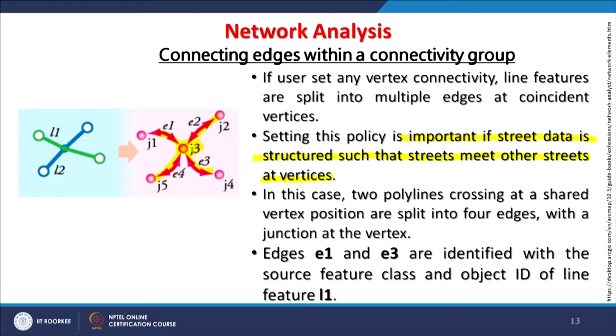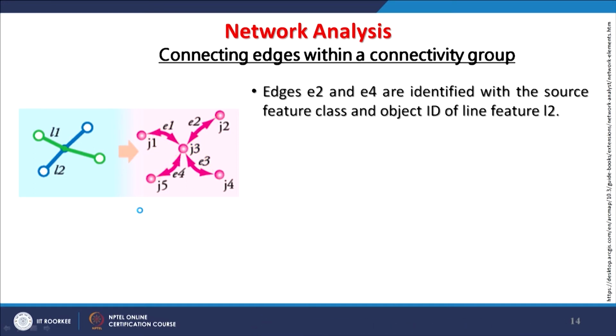So, edges E1 and E3 are identified with the source feature class and object ID of that feature, and that is J1. So, that is the J1. Similarly, other edges can also be defined in a similar way. Now, edges E2 and E4 are identified with the source feature class and object ID of that, which is J2, this one.